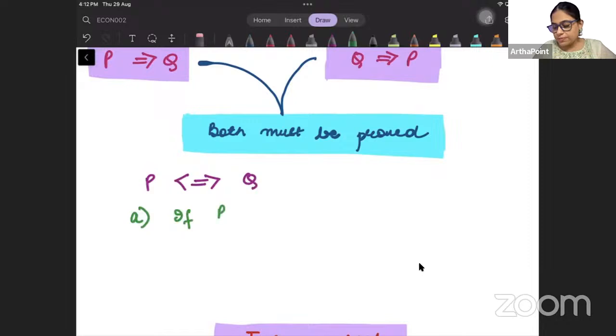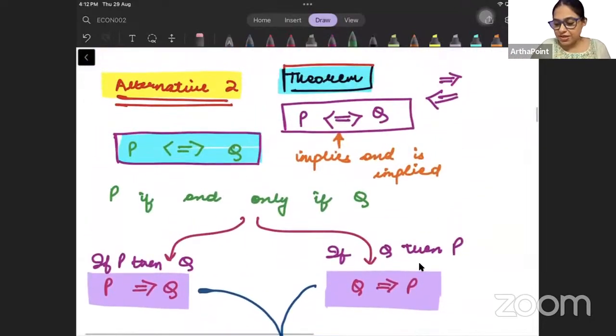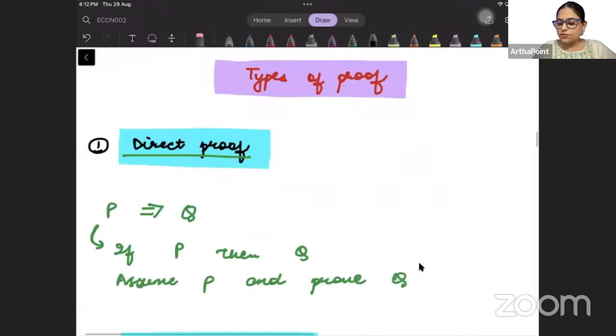That if P then Q, if Q then P. You need to prove both the things, that because of P there is Q and because of Q there is P. If you prove both these things, then this is the statement: P implies and is implied by Q. That means P if and only if Q. How do we say it? P if and only if Q.